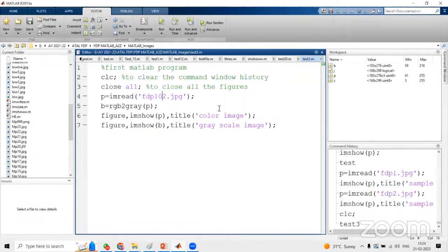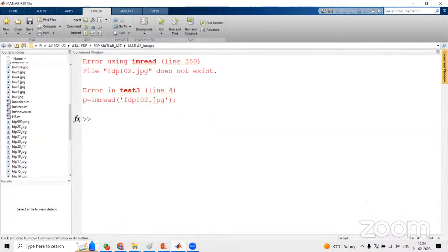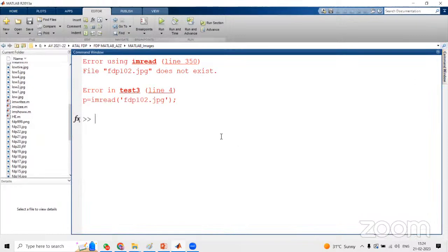How to find this error? You can click the command window. When you click the command window, you can see test3, that is the program name, and FDP 102 does not exist. That means the image is not found in the current folder. Because of that reason, always make sure that the current folder is the image folder. Otherwise, you'll get this type of error. Image not found.